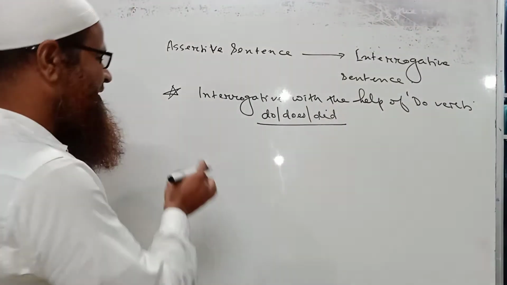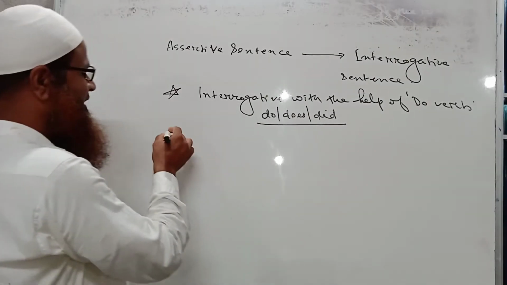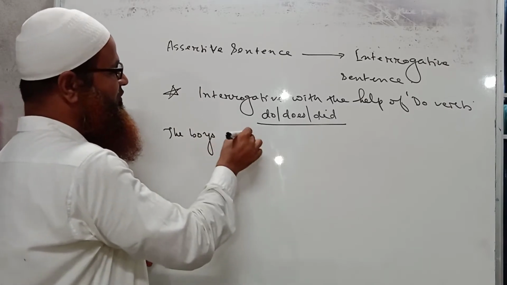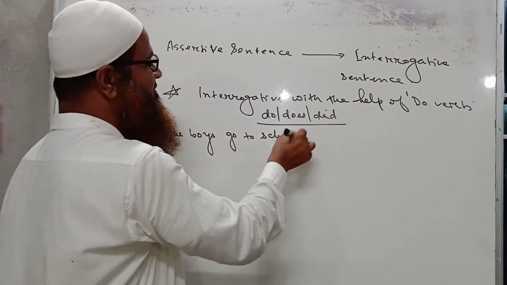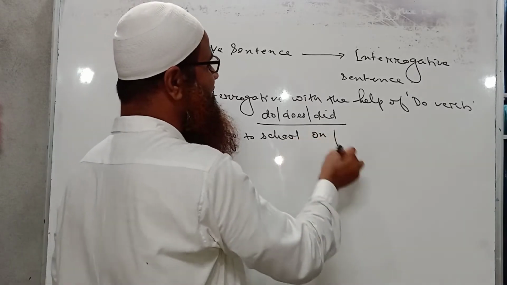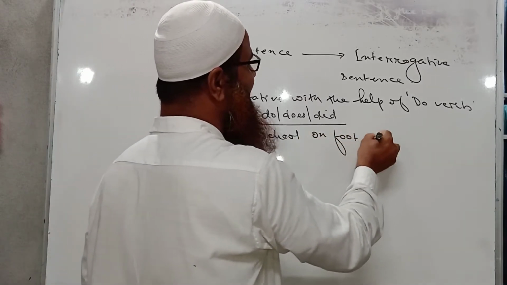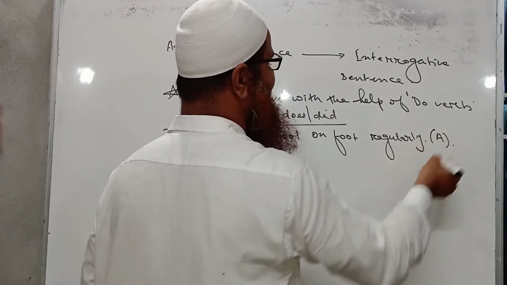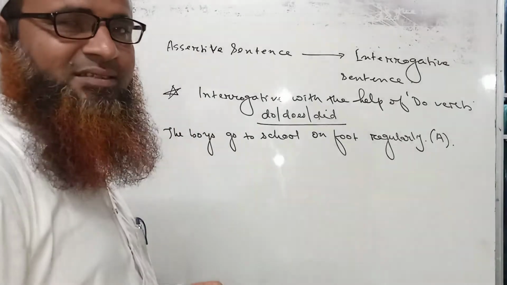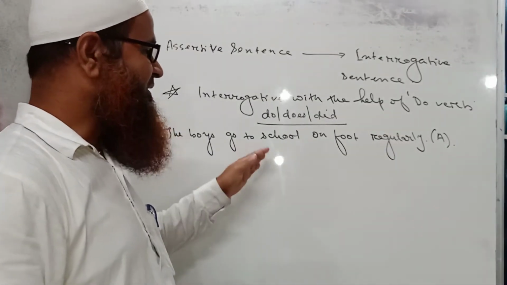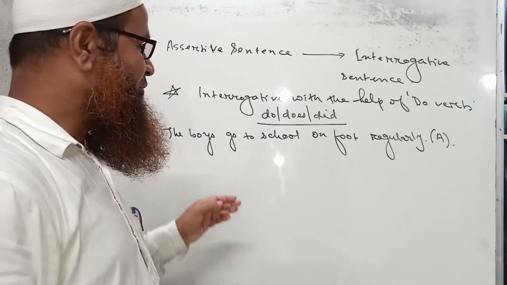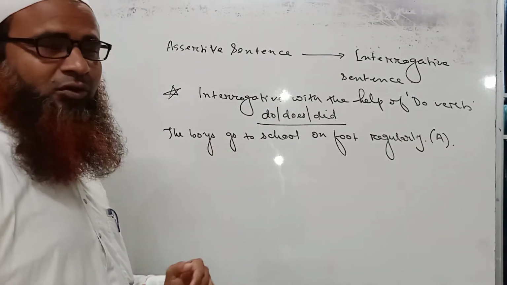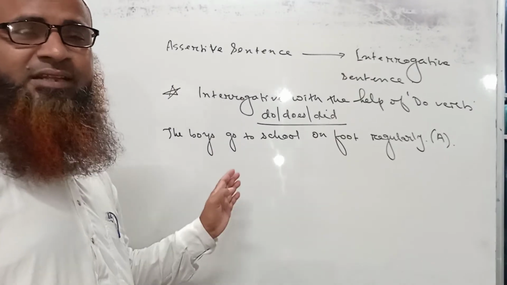Okay. So you see, I am writing on the board: The boys go to school on foot regularly. This is a very simple sentence, but if it is to be turned into an interrogative sentence, after reading it we come to know that the verb here is go, and there is no auxiliary verb.